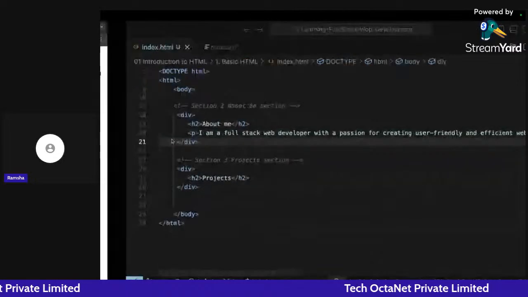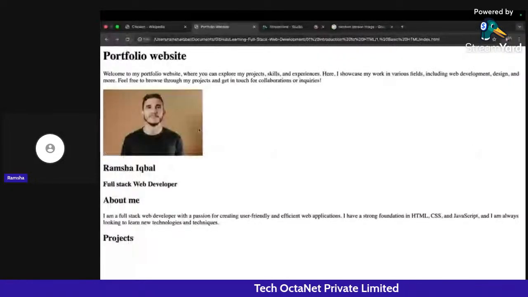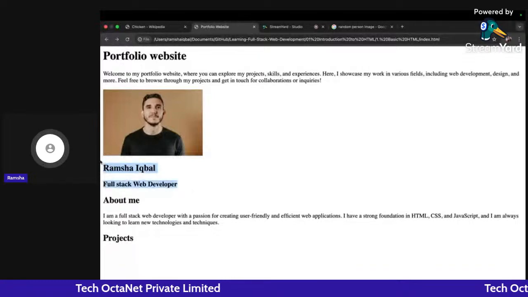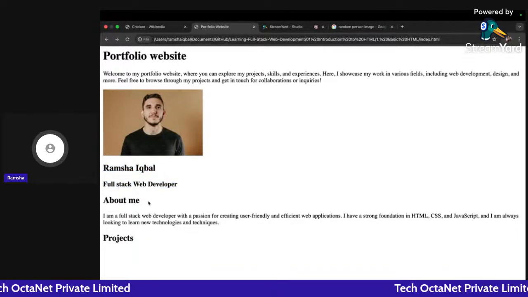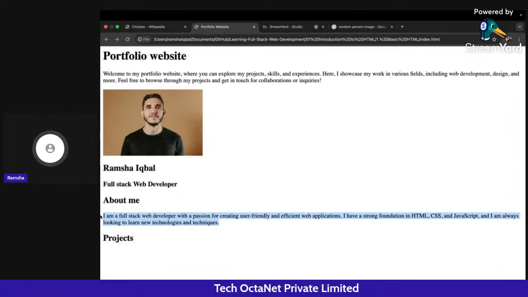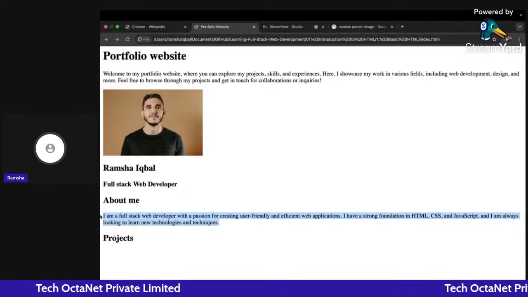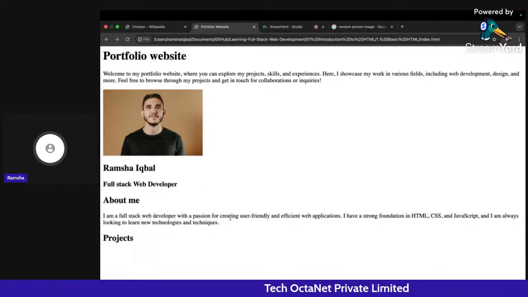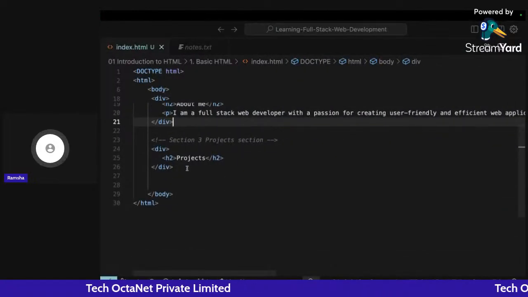And I will display it here. So below my title and my description, I have also added a section which is displaying about me, and I have described some of the technologies that I know. Okay, so similar to this, you can also add your about me section. Okay, so this is the second section.